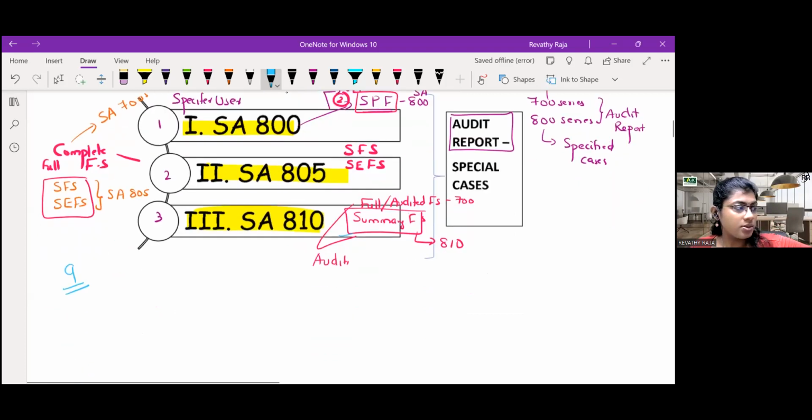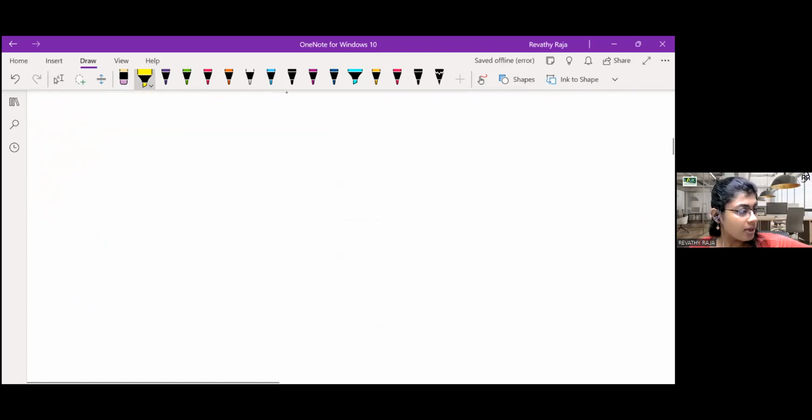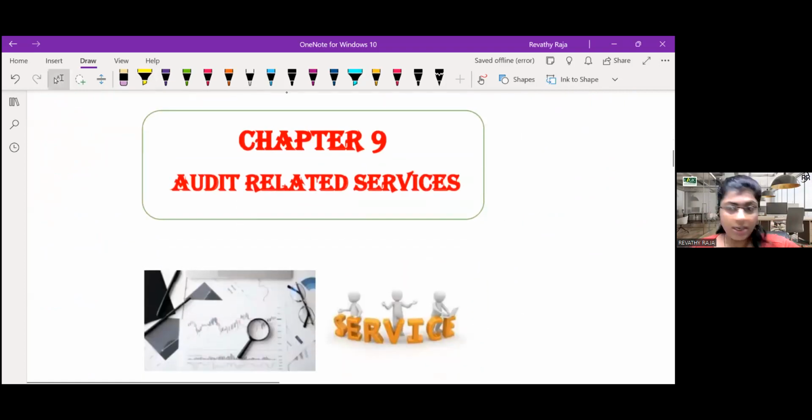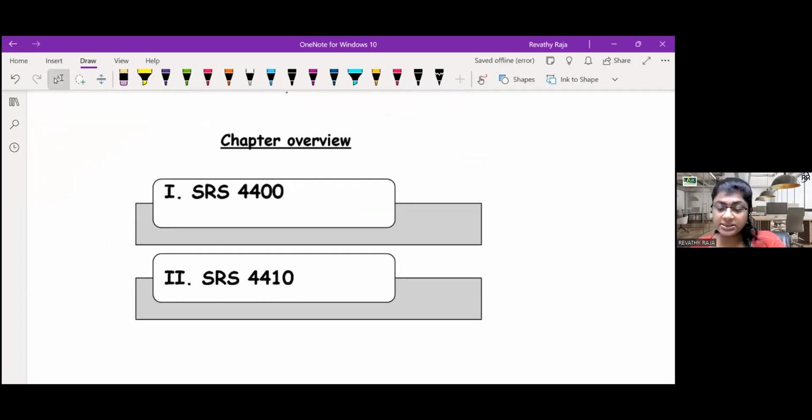Okay. So this was 800. 810 also I said. Summary financial statements. Now chapter number 9. Chapter number 9 is audit related services. This is nothing but SRS, standards on related services.